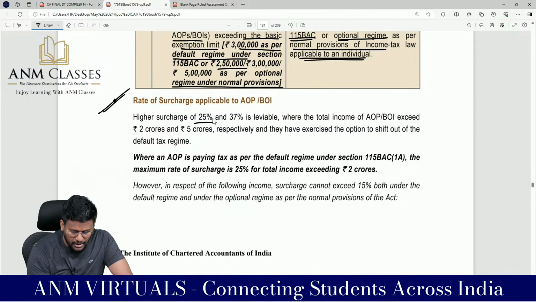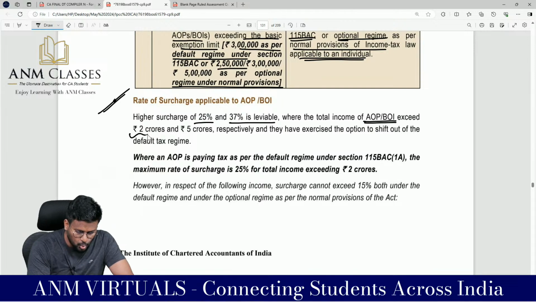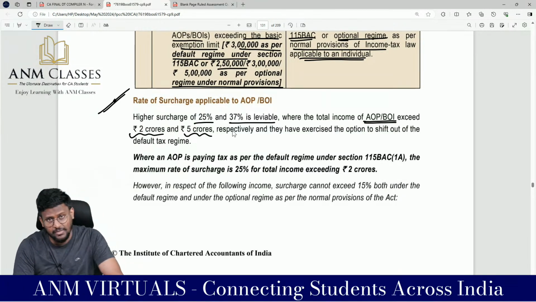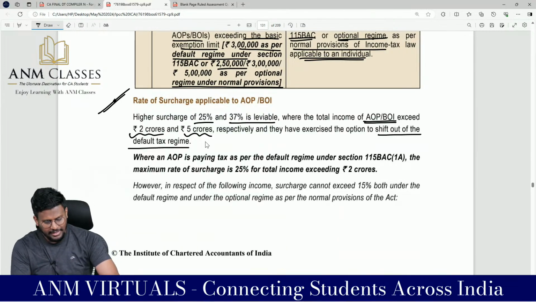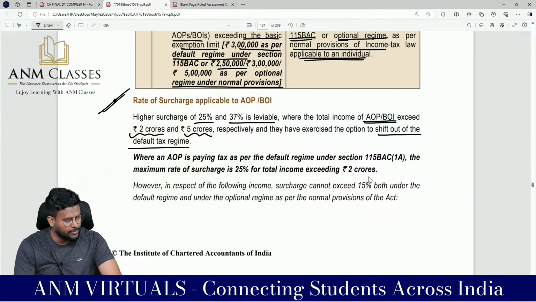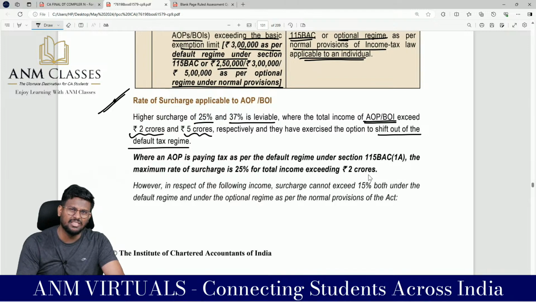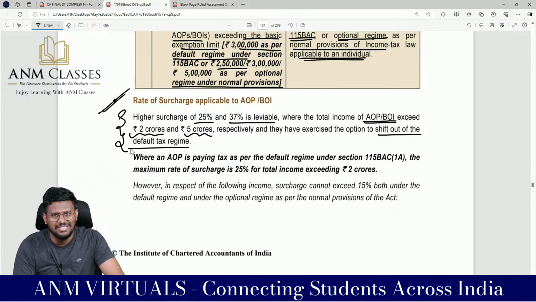Higher surcharge of 25% and 37% is leviable where the total income of AOP or BOI exceeds 2 crore and 5 crore respectively, and they have exercised the option to shift out of the default tax regime. That means if they are opting out of the default tax regime, normally we know that, sir, more than 2 crore up to 5 crore means 25%, and beyond 5 crore 37% is the normal surcharge. The same as we have learned for an individual will be applicable.